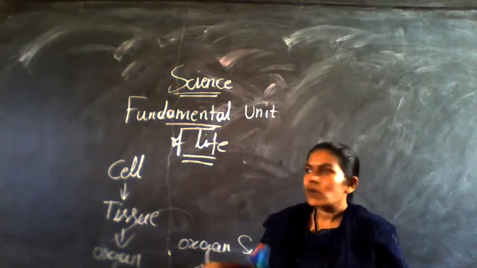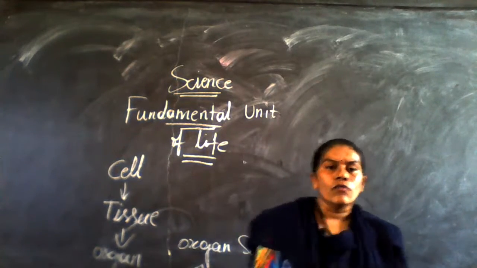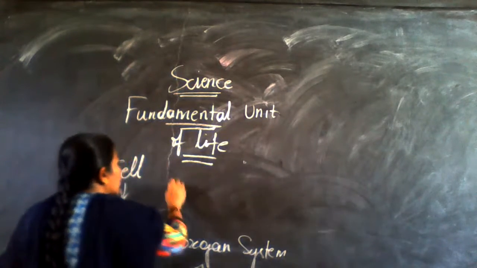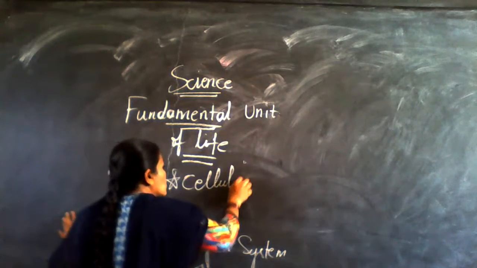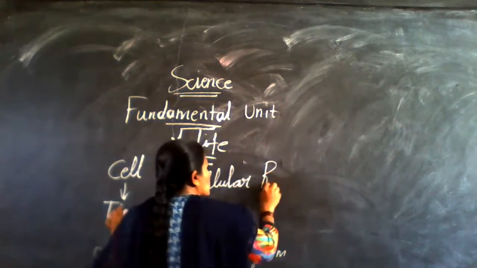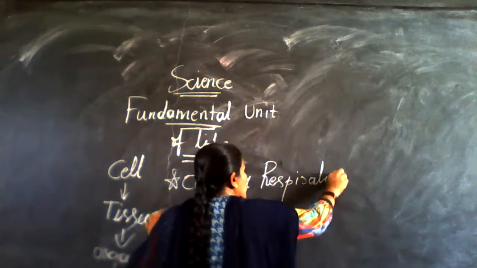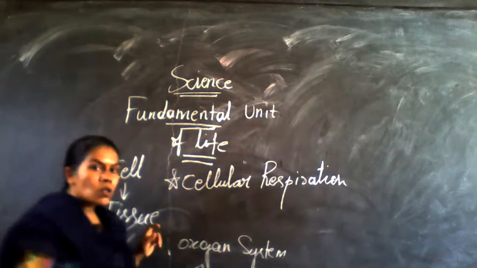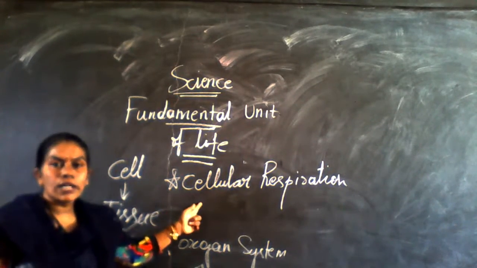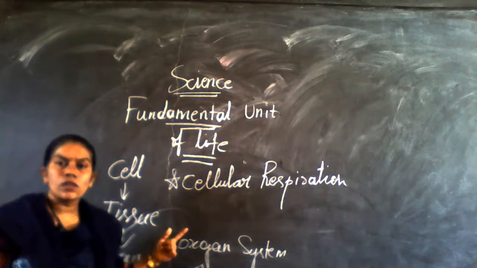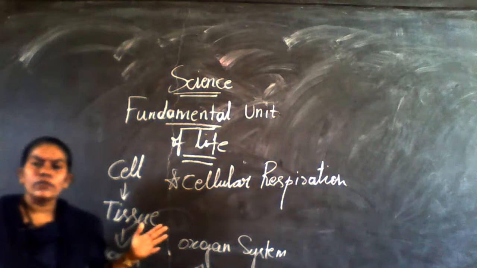That is responsible in the cell only. That we call cellular respiration. So your cell is mainly responsible for respiration, taking in oxygen and giving out carbon dioxide. What are metabolic activities?